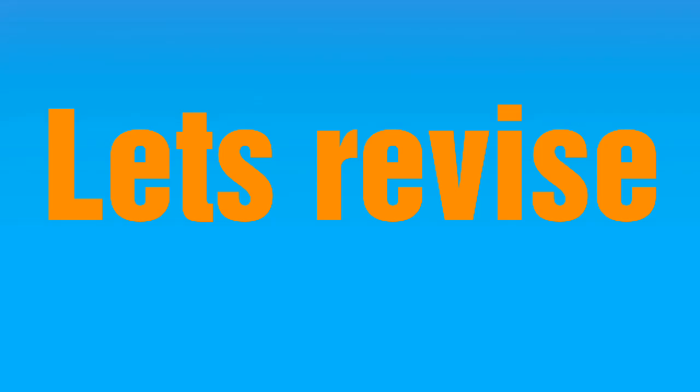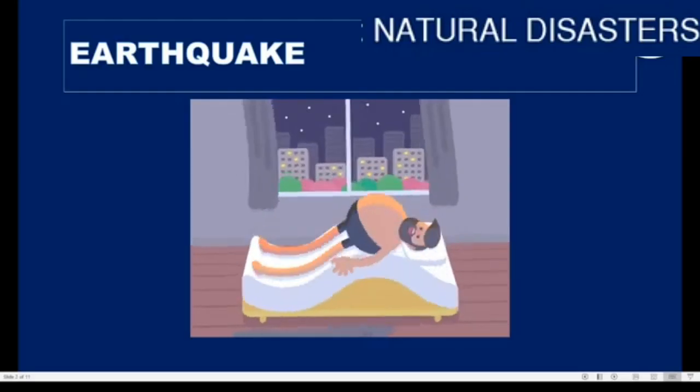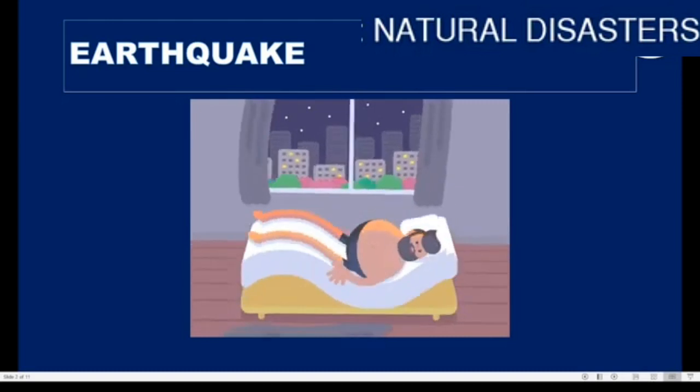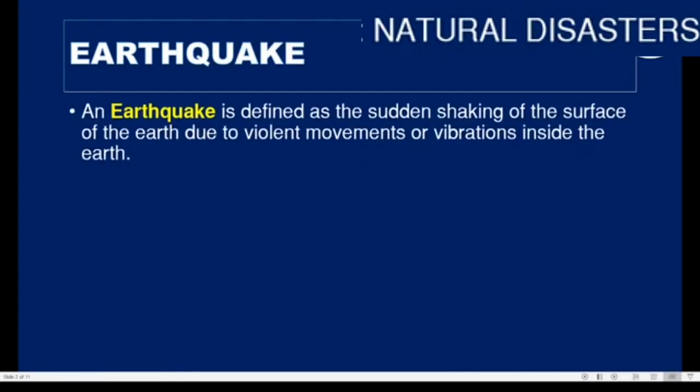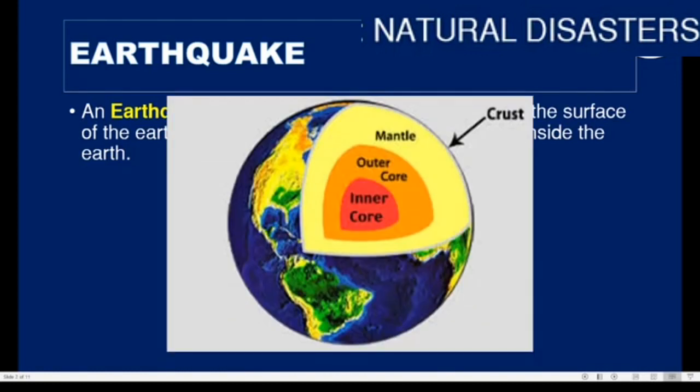It is a new topic for you, so let's revise it again. It is the movement we feel on the surface of Earth. Let's see the definition. An earthquake is defined as the sudden shaking of the surface of Earth due to violent movements or vibrations inside the Earth. Our Earth is made up of many layers.